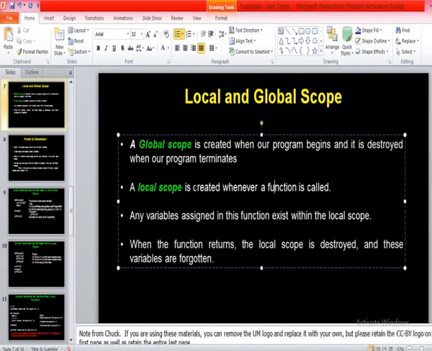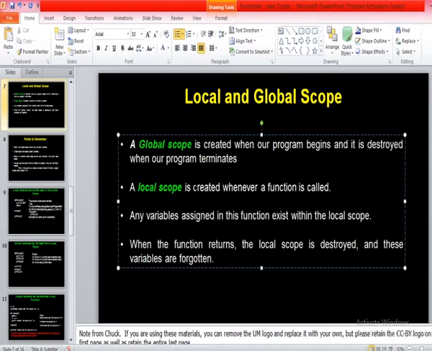So if you use any variables or parameters in a function, then they are called local variables because they exist only within the local scope of that function.